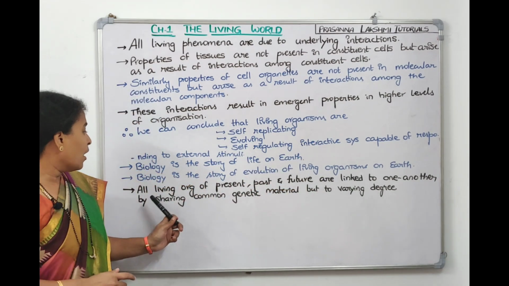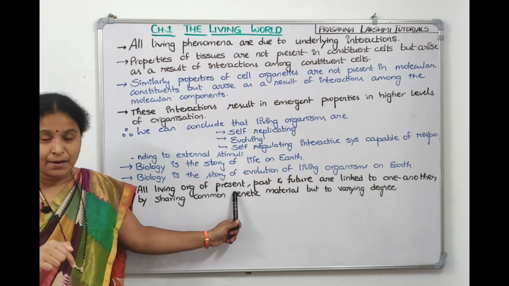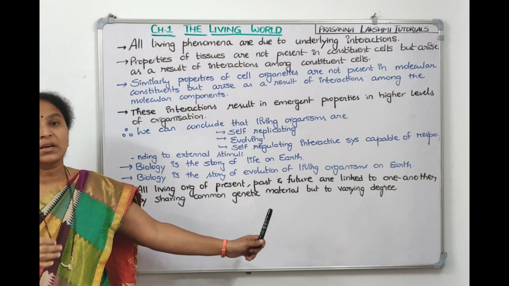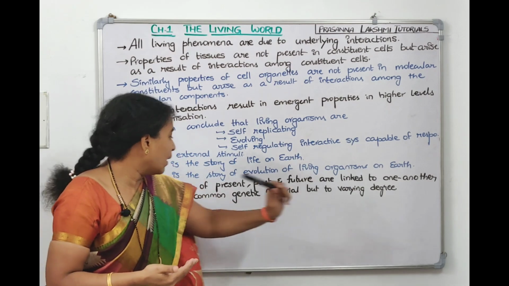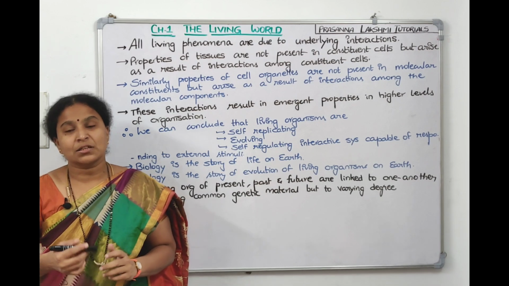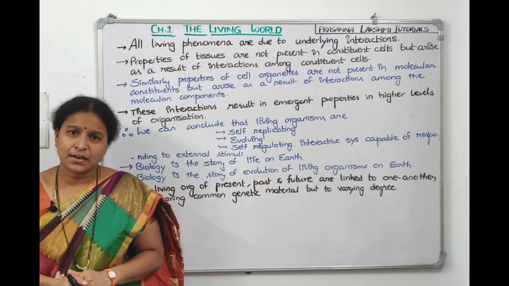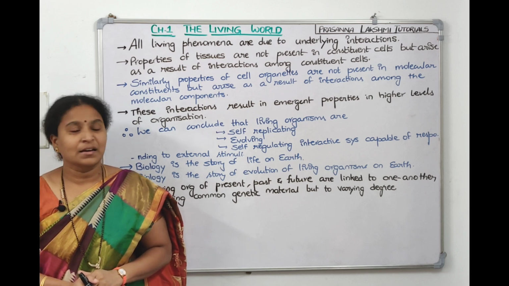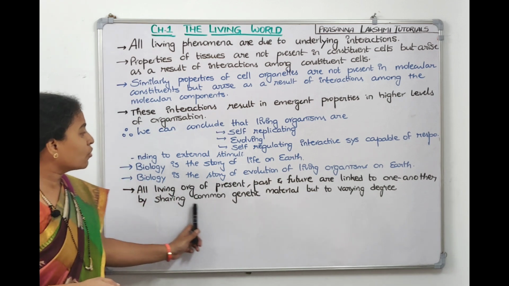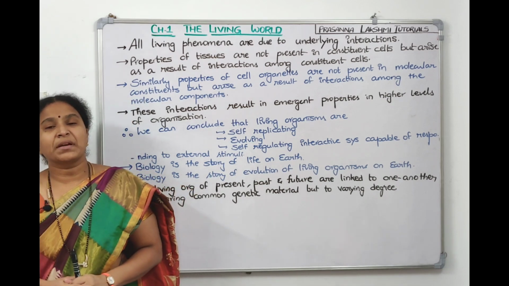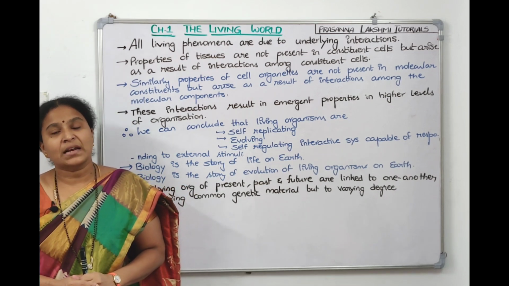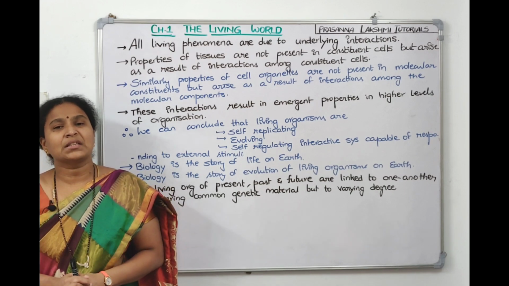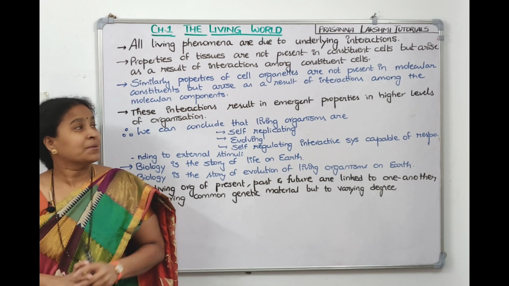Right? Then all living organisms of present, now, past, earlier, and in future some changes might happen and new organisms might evolve, are linked to one another. So we come from ancestors, we give birth to next generations, all of us are linked to one another. So it is inheritance, right? So through genetic material we are linked to one another by sharing a common genetic material, but to a varying degree. Some organisms have very much similarity among themselves, some organisms will have less similarity, means there are variations among organisms. Understood, children?